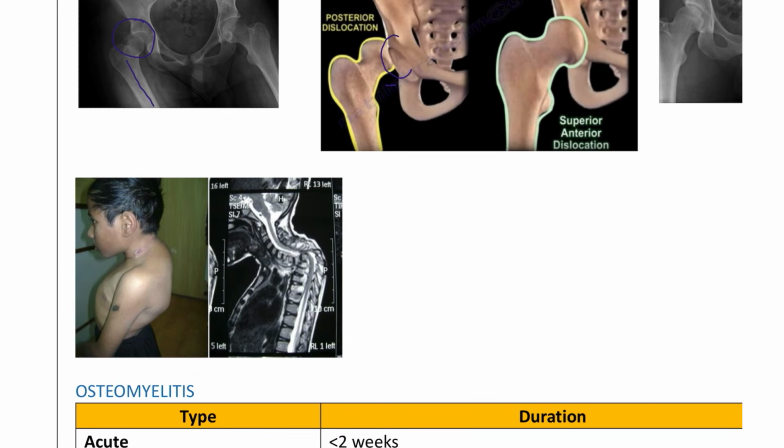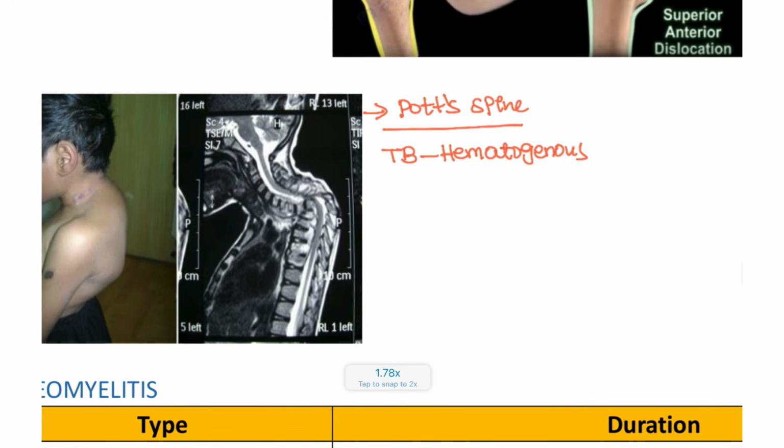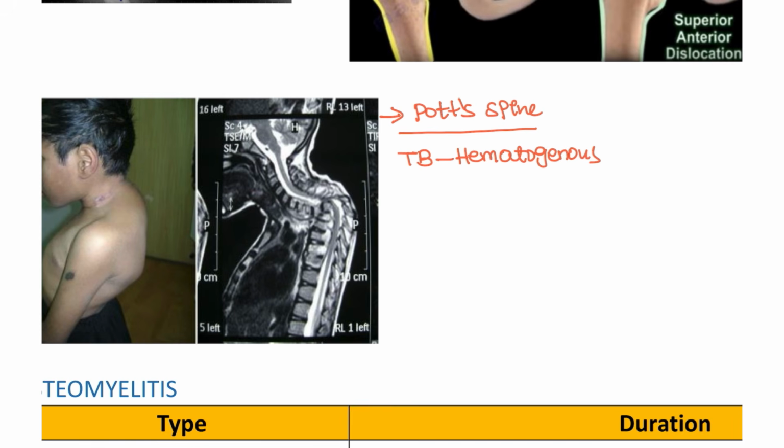Next, another picture, in the recent INICET also this question has been asked with this kind of image. So this patient is suffering from Pott's spine. Okay, this patient is suffering from Pott's spine. What is meant by Pott's spine? So Pott's spine is caused due to TB with hematogenous spread. Okay, with the hematogenous spread. So obviously the patients who are suffering from TB with hematogenous spread, there will be involvement of most commonly the vertebrae. In that, the dorso-lumbar region is most commonly involved.